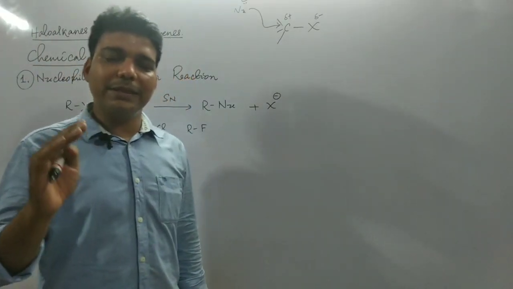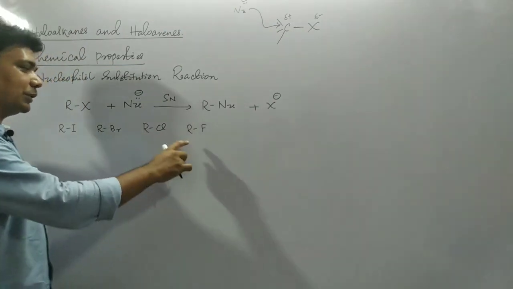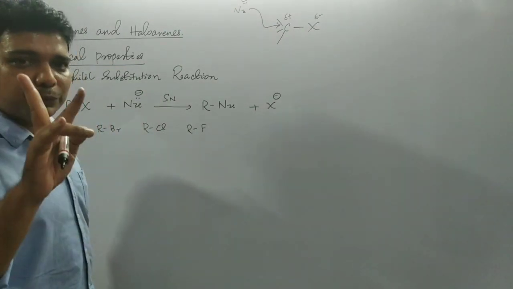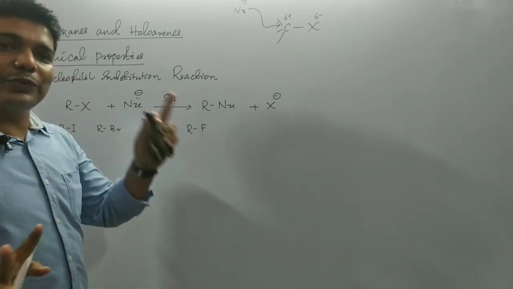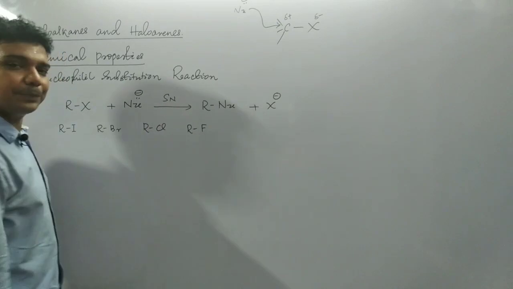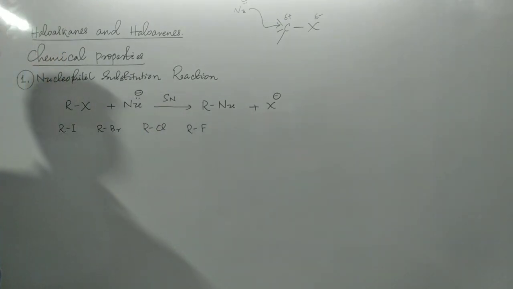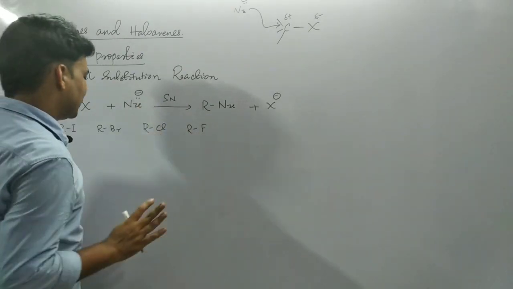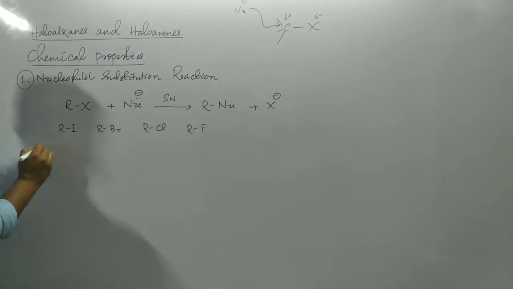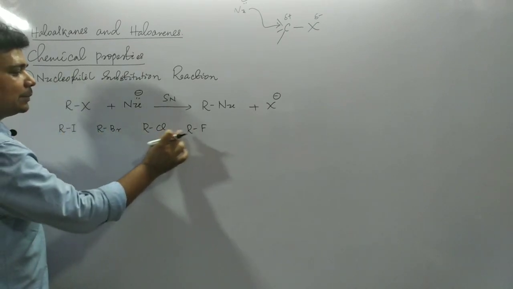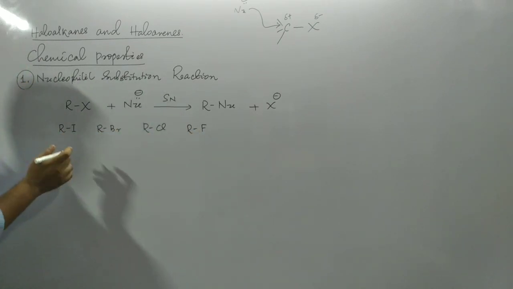In order to get the relative reactivity of all these molecules towards the given nucleophile, we need to emphasize two factors. One is the relative strength of this carbon-halogen bond, and the second one is the leaving ability of these halide ions. So first of all, if we compare the bond strength of this carbon-halogen bond, then we have learned